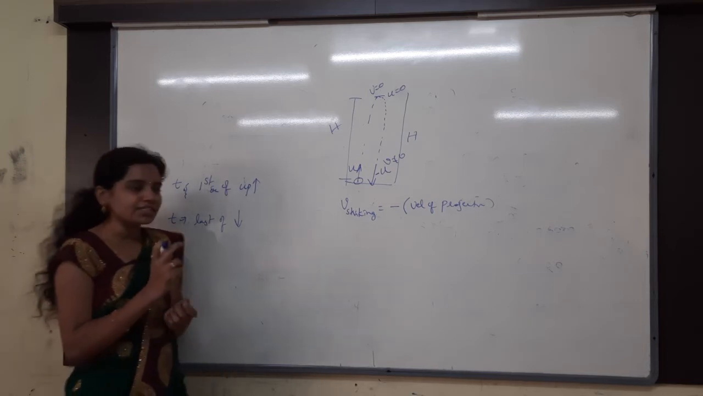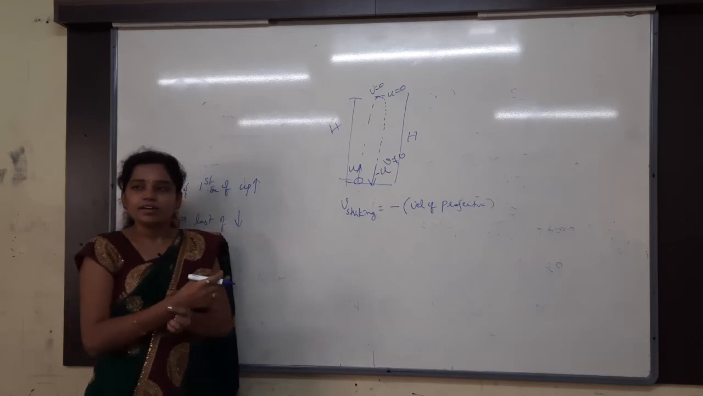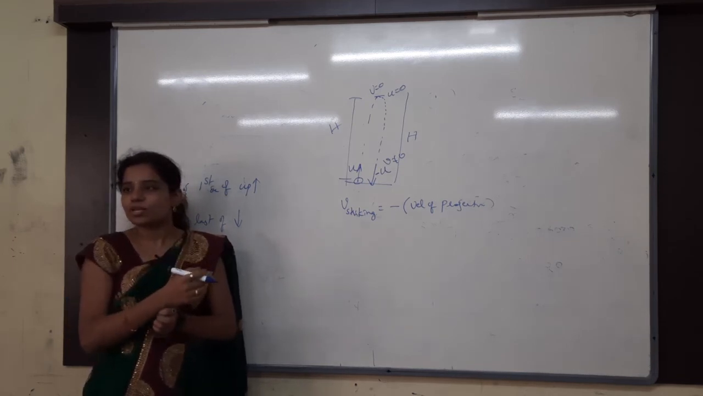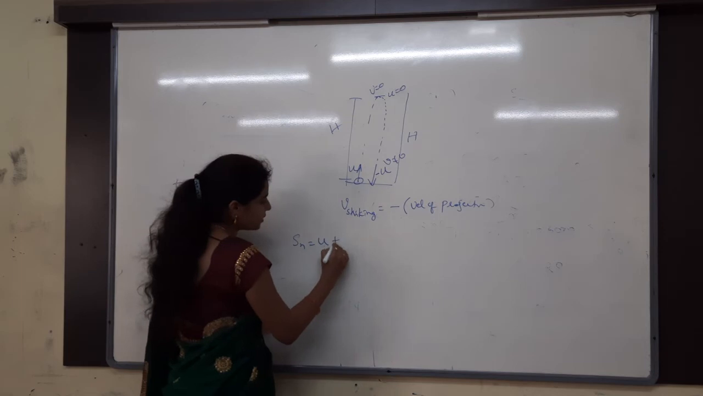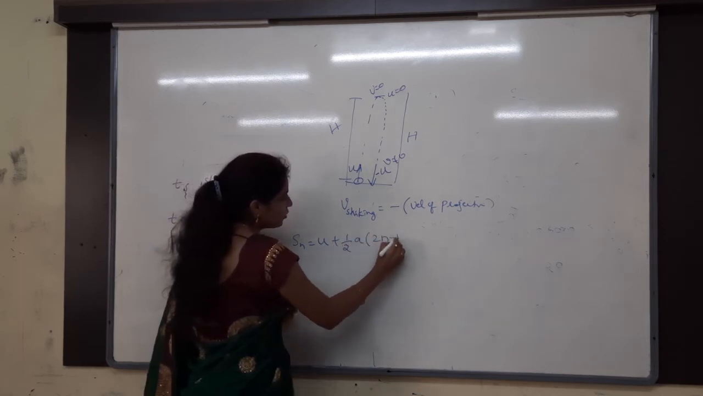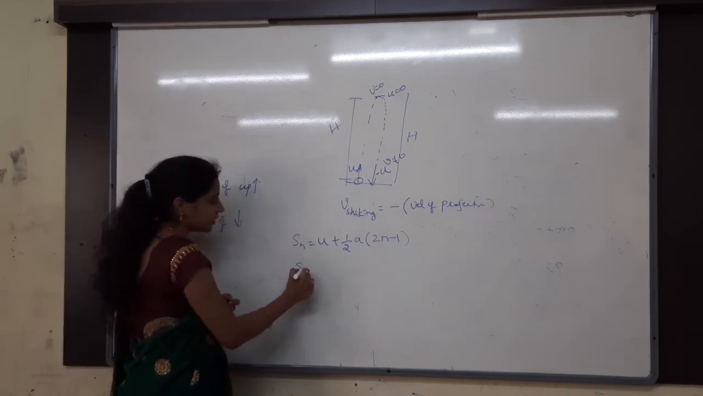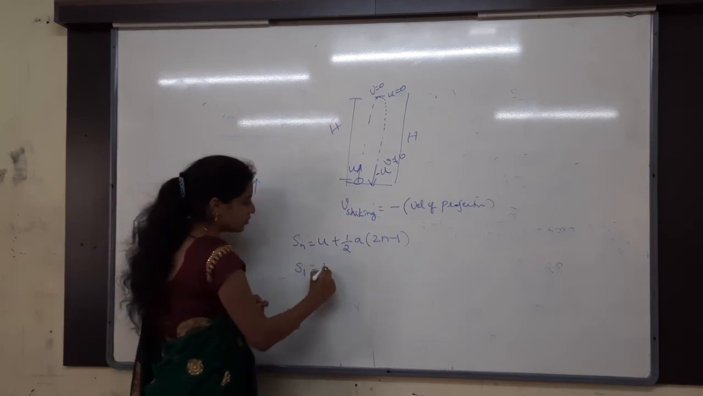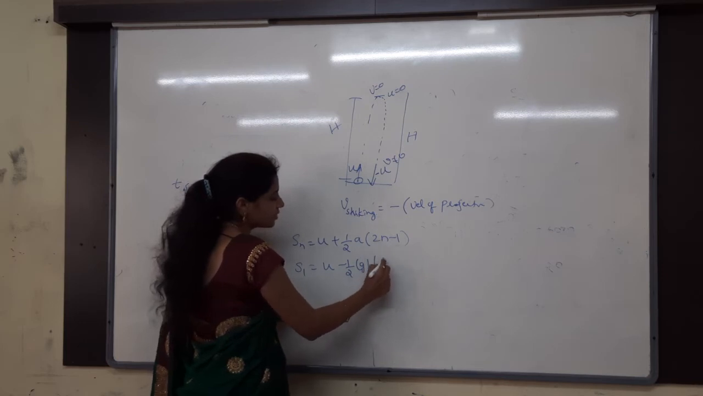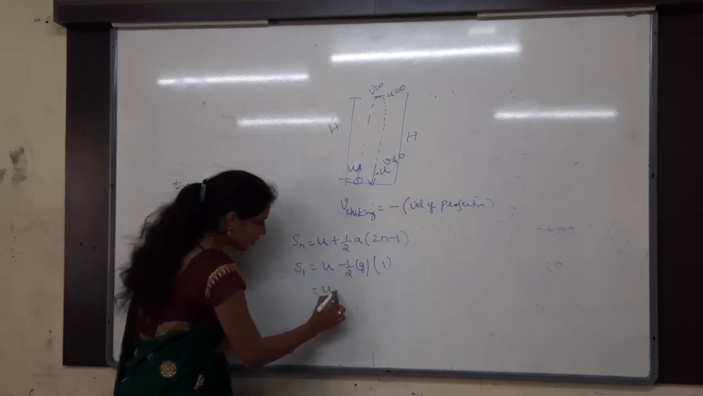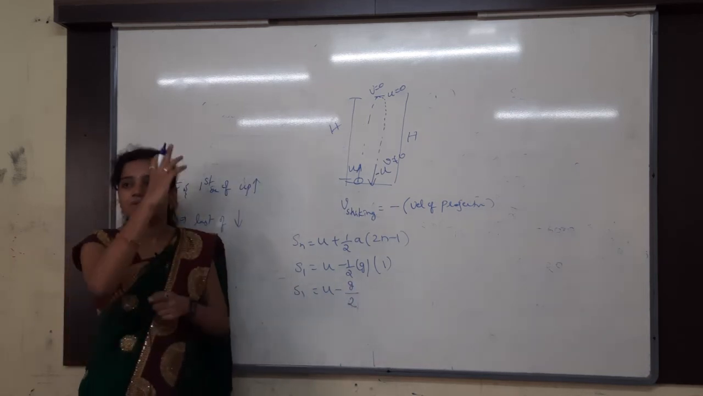Why? Because for the first second, which formula do you have to use? The Snth formula, the displacement in the nth second: Sn is equal to u plus half into a into (2n minus 1). So, how many seconds did I say? First second. S1 is equal to u minus half g into (2n minus 1). 2n minus 1 is nothing but 1 only. So the answer I got is u minus g by 2. S1 I got, for the first second of the upward journey.